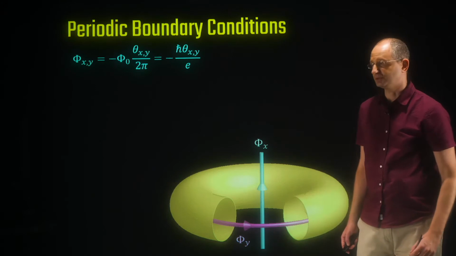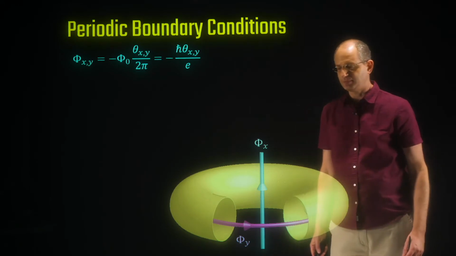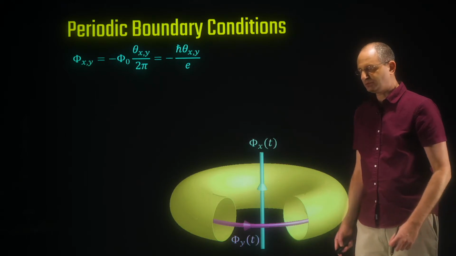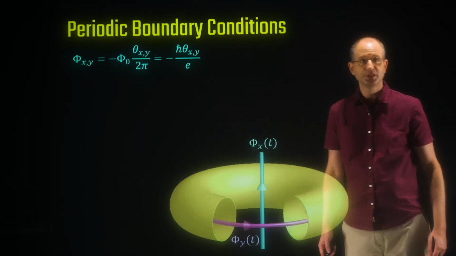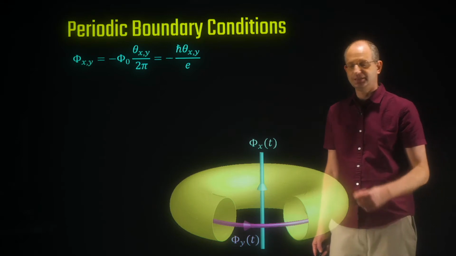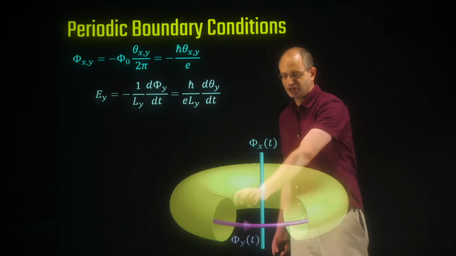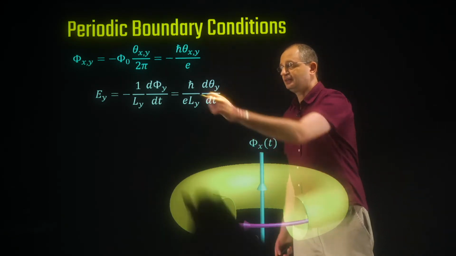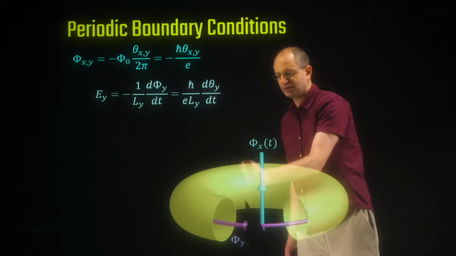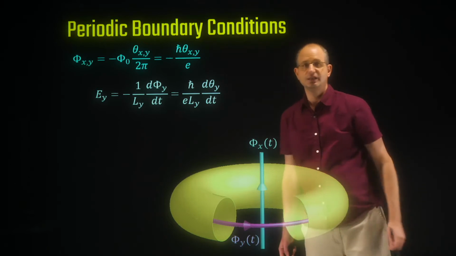Here h over e is phi naught, that's the flux quantum. So now we can start seeing why this sort of setup is useful. We can use these two fluxes, phi x and phi y, as control knobs. So what we do is we imagine that they can both depend on time. And if we change one of these fluxes as a function of time, by Faraday's law, that's equivalent to applying an electric field. So we want to probe our system by applying an electric field. And for instance, if we change phi y as a function of time, the time derivative of phi y divided by Ly would be related to the electric field going in the y direction, so wrapping around this hole, and that can be related to the time derivative of this phase theta y.